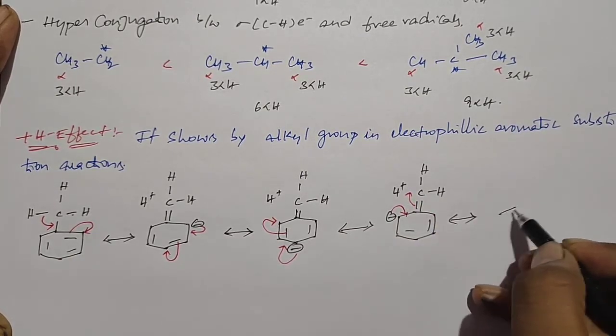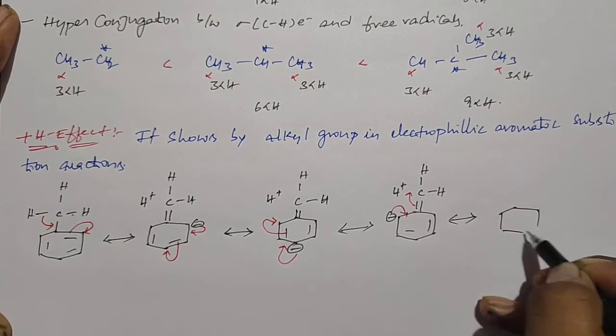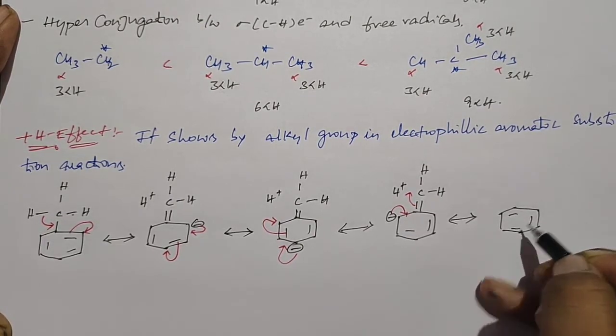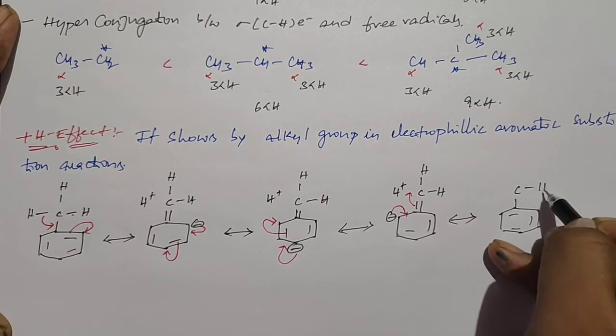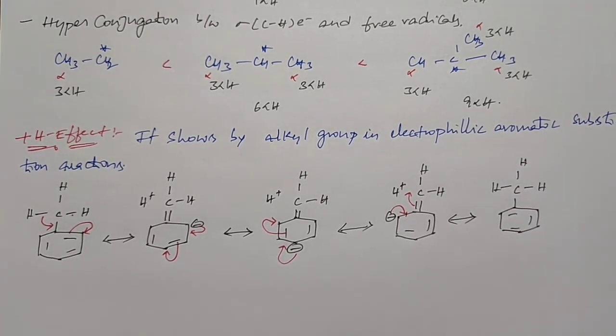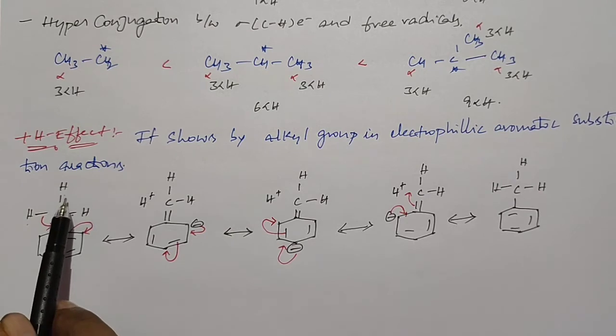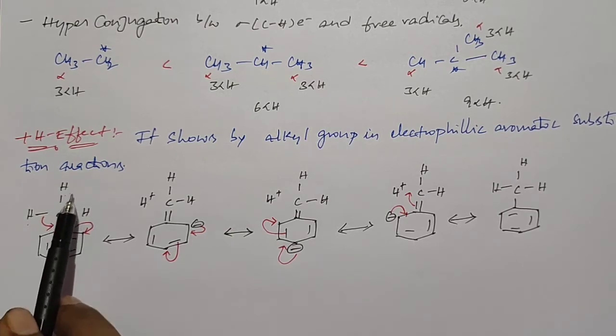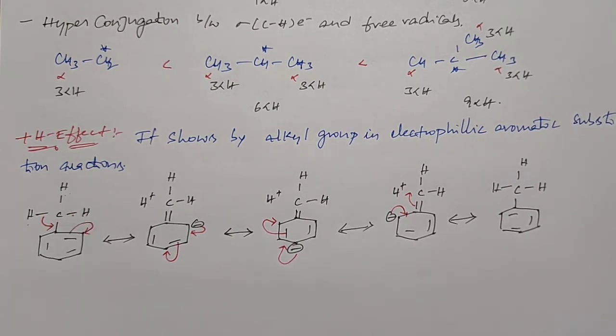So we get the resulting structure like this. It shows the hyperconjugation. The same type of hyperconjugation or resonating structures is possible with these two other hydrogens. Now I have shown it with this hydrogen; we can show the same pattern with these two hydrogens also. So this is about the plus H effect.